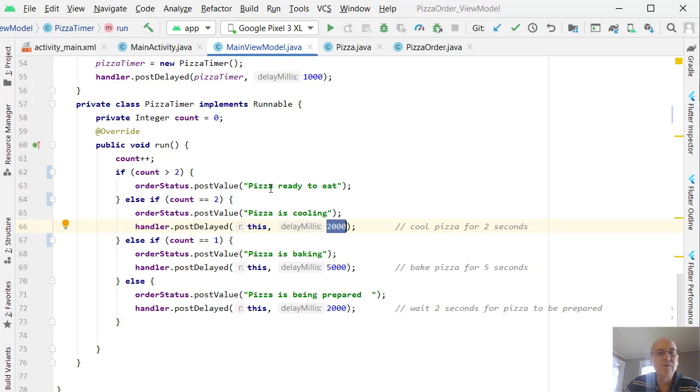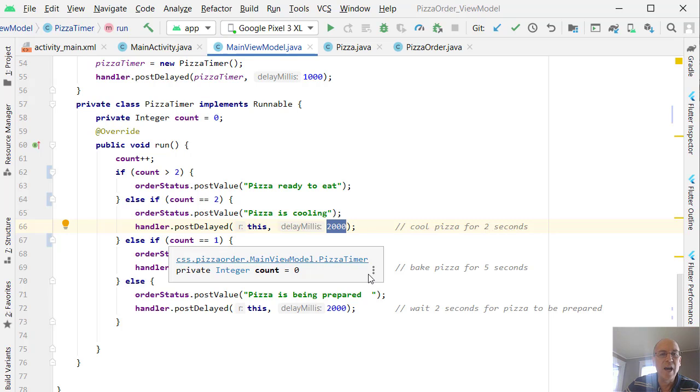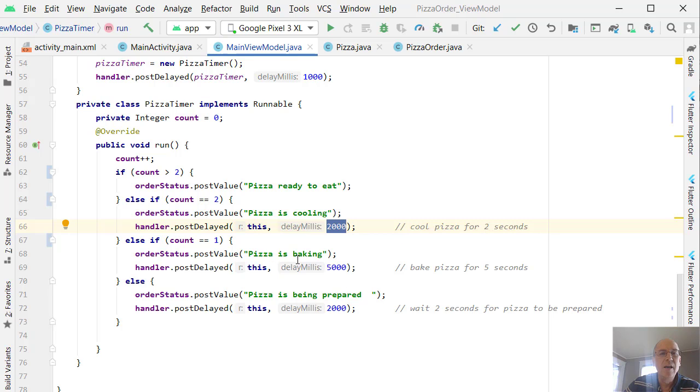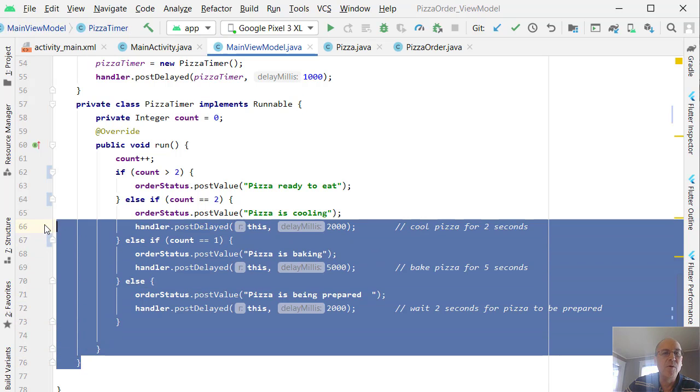And to keep track of where the timer is, we have this count here that counts time with it. So after the first time, it says the pizza's baking. The second time the timer goes off, it says pizza's cooking. And then the third time, it just says the pizza's ready to eat here. So again, I'm not going to go over too much. It's not that important what this does.